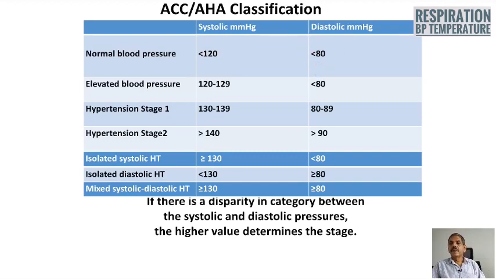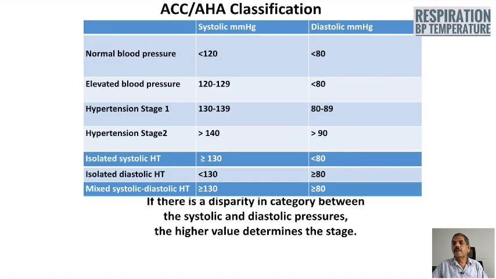Elevated blood pressure, systolic value between 120 to 129, diastolic again less than 80. Hypertension stage 1, 130 to 139 systolic, and diastolic 80 to 89. Hypertension stage 2, systolic value more than 140 millimeters of mercury, and diastolic more than 90.